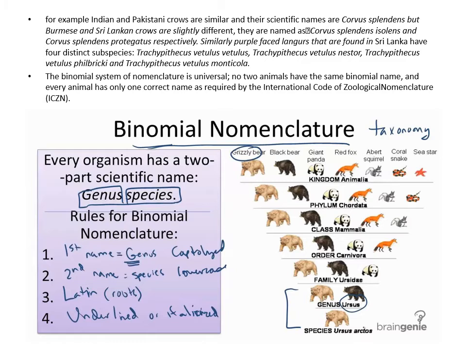An example is the Pakistani crows and Indian crows. They are known as Corvus splendens. The Burmese and the Sri Lankan crows are slightly different and known as Corvus splendens insolens and Corvus splendens protegatus respectively. So there is a subspecies for this species, and trinomial nomenclature is used in that context. And the binomial system of nomenclature is the one that is accepted by the International Code of Zoological Nomenclature, ICZN.